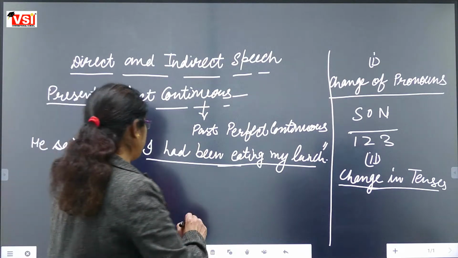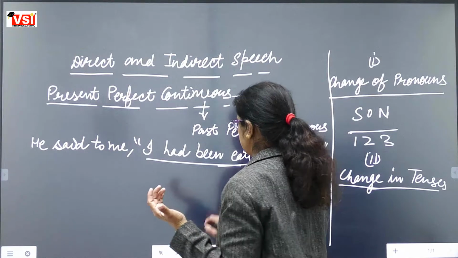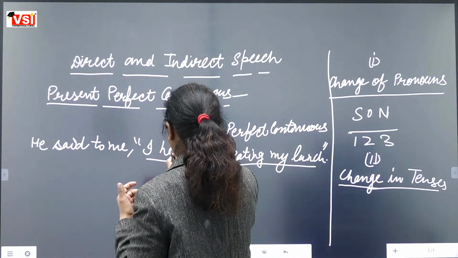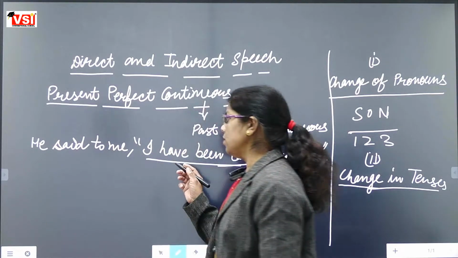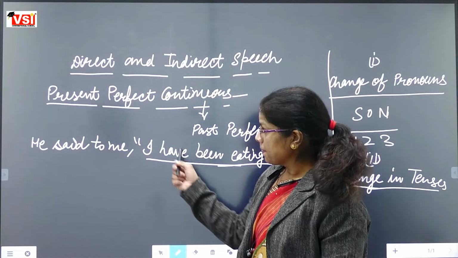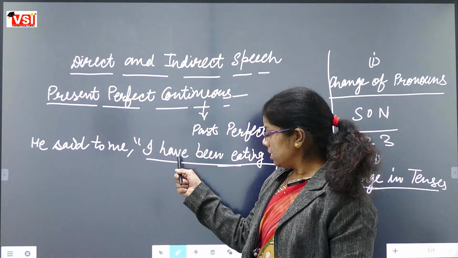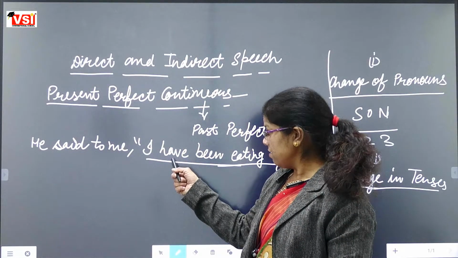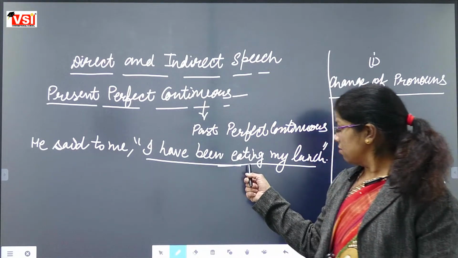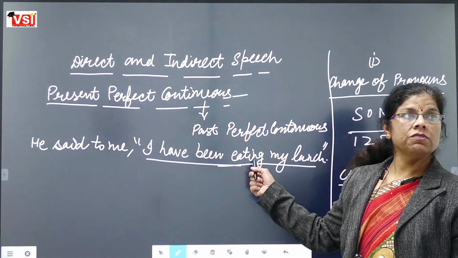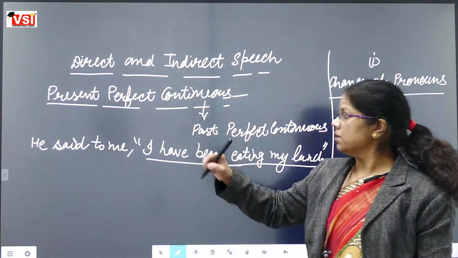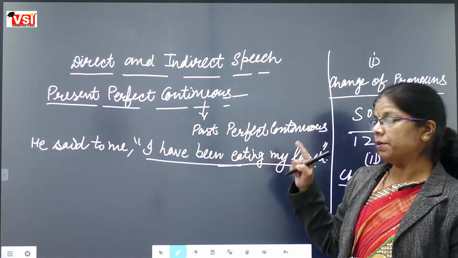What is the identification of present perfect continuous? Has been or have been plus verb. This is the identification: has or have plus been plus action ing. This is the identification of present perfect continuous. Now we are changing it into past perfect continuous.